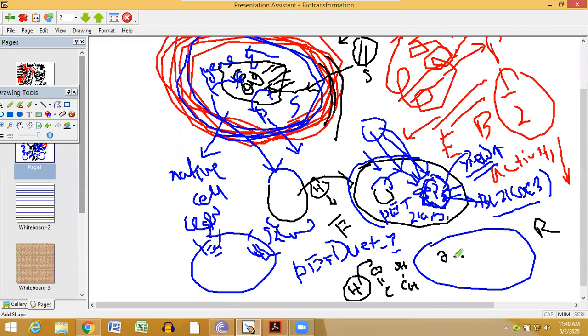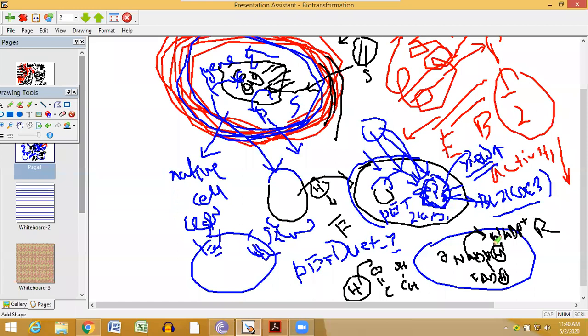Inside the cell, there are cofactors like NADPH, or cofactors like FADH. These kinds of cofactors already have hydrogen in them, and NADPH can be easily converted to NADP plus.